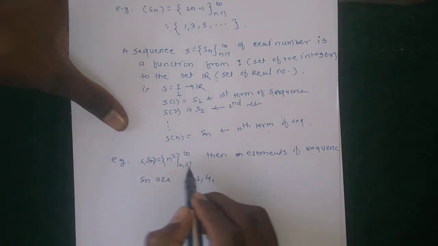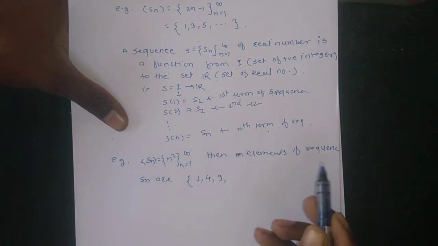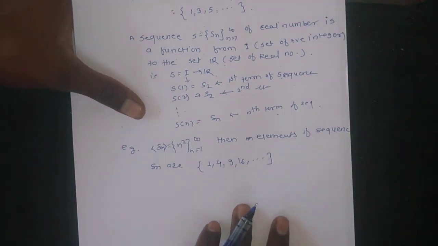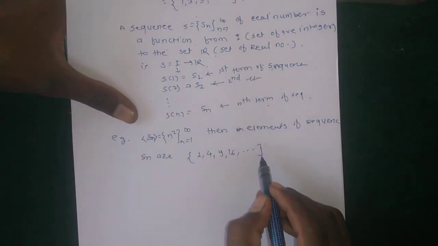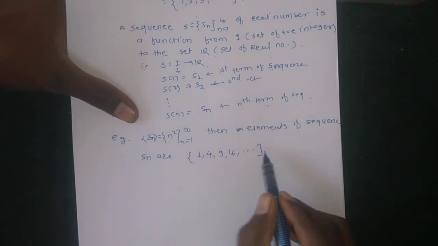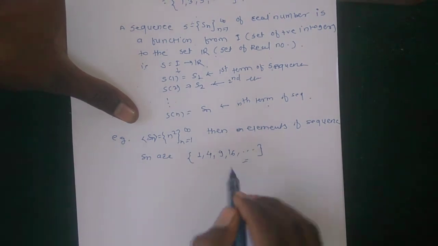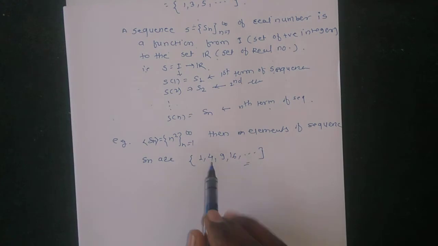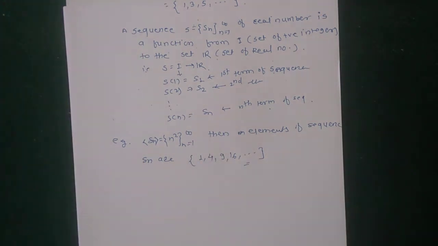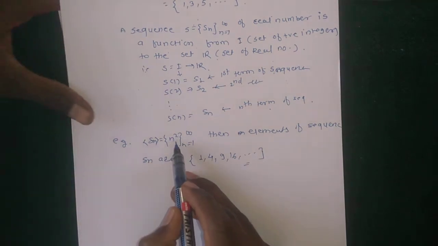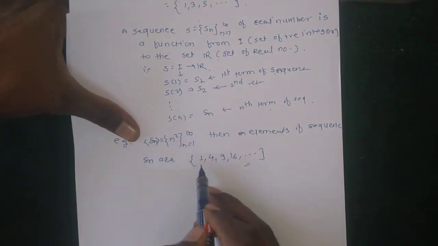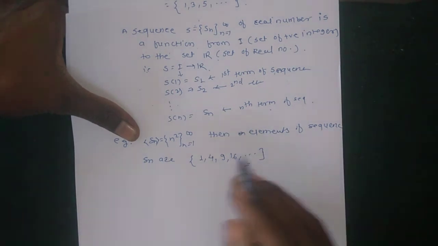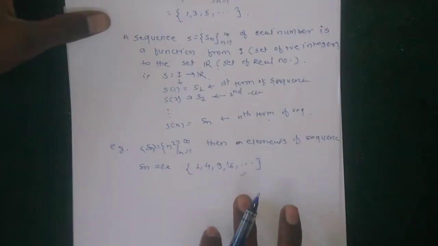If n is equal to 3, the value is 9. If n is equal to 4, the value is 16, and we continue in this way. This is the set of squares of all positive integers. Here the rule is n squared, so the elements of S_n are 1, 4, 9, 16, 25, 36, and so on. This is called a sequence.